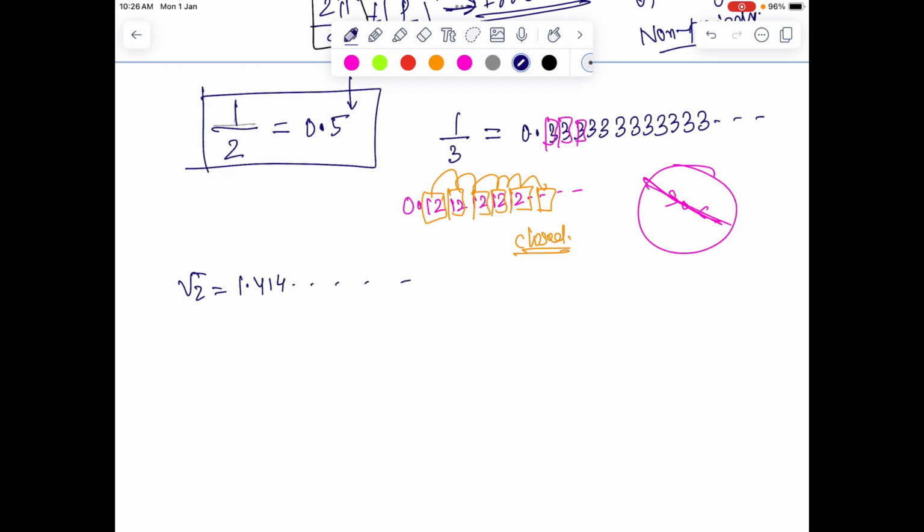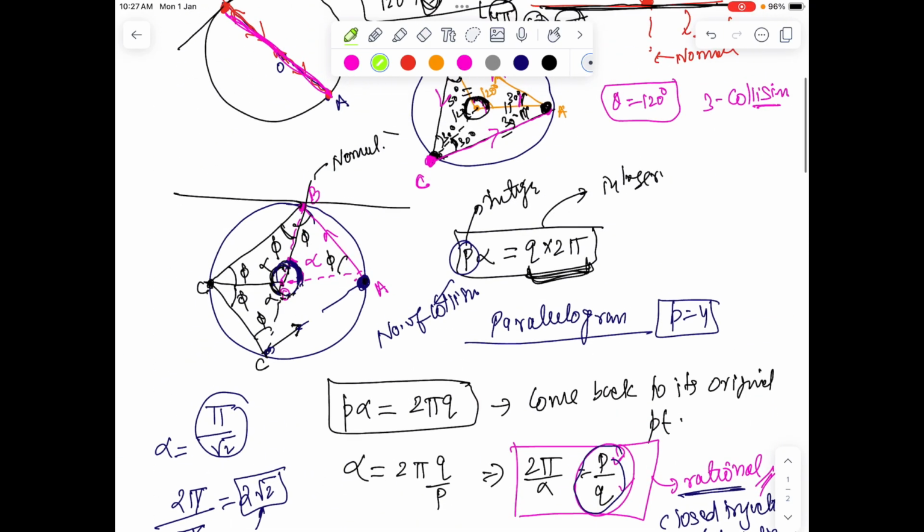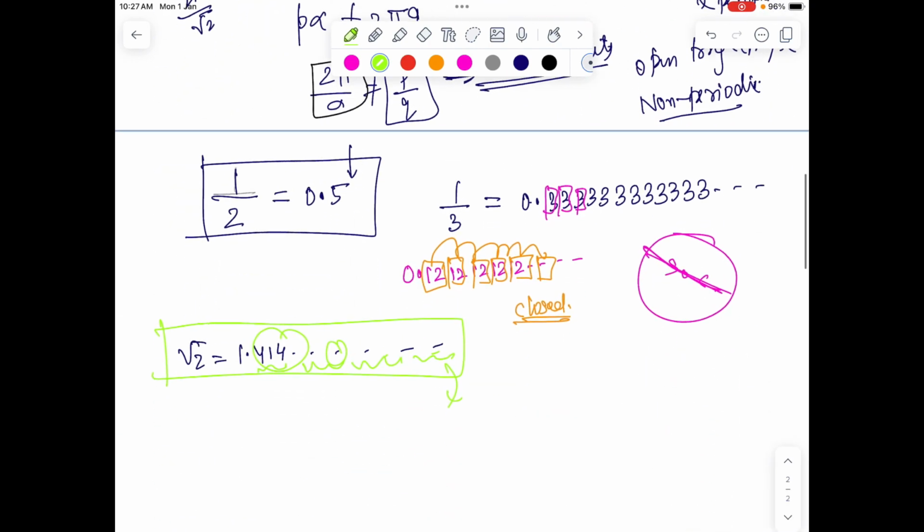What about irrationality of a number? If we consider root 2, it's going to be 1.414 something. So now there is no periodicity in this number. There is no pattern in this number. So the path is not following a periodic motion. There is no periodicity here. Moreover, it is a non-ending path.